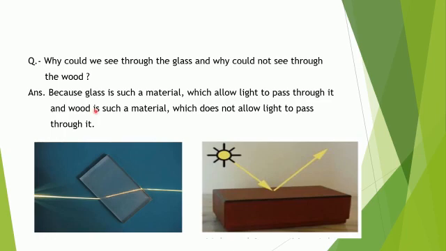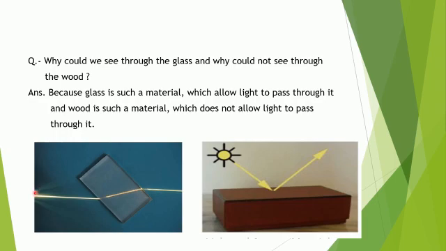Now, the question is, why could we see through the glass and why could we not see through the wood? Well, the answer is because glass is such a material which allows light to pass through it, and wood is such a material which does not allow light to pass through it. You can see very clearly in the picture, no?